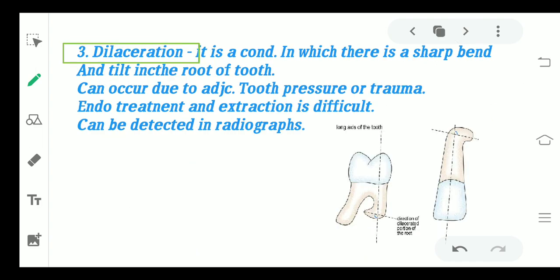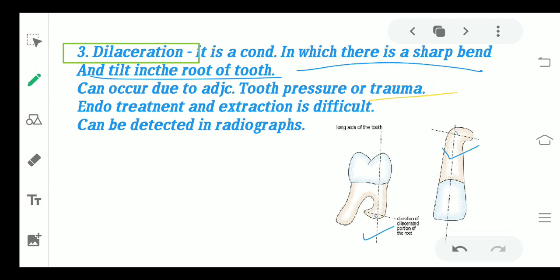Now coming to dilaceration. Dilaceration is basically a condition in which there is a very sharp bend or tilt in the root of the tooth. So here you can see in the diagram there is such a sharp bend in the root portion of the tooth. So this is what is known as dilaceration. It can occur due to adjacent tooth pressure. Sometimes at the time of eruption, the adjacent tooth can apply some pressure which can lead to dilaceration. Also any kind of trauma can be the reason.